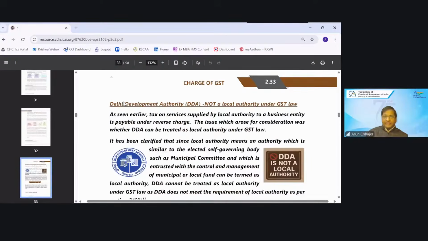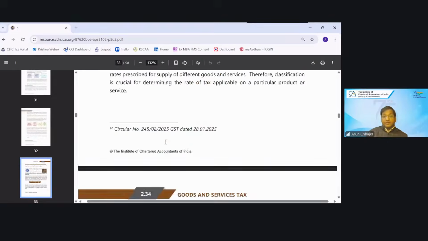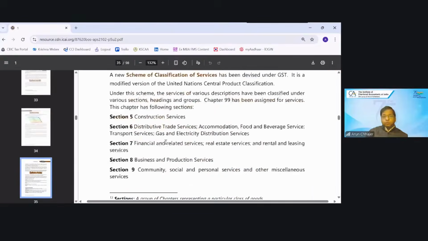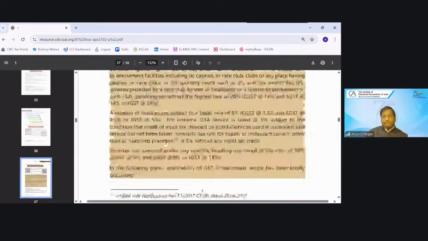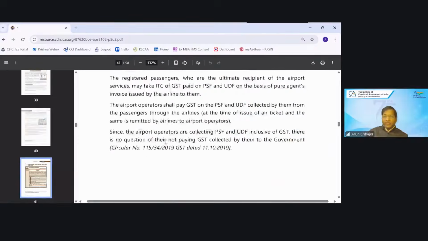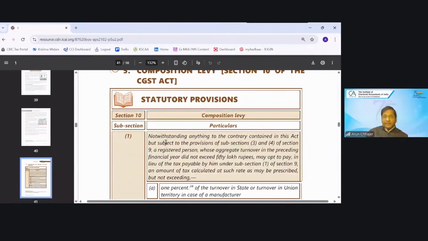Taxability of remuneration of the director, DDA. So DDA is not a local authority under GST law. That has been clarified. So more or less we have covered. I think some composition levies are also there.